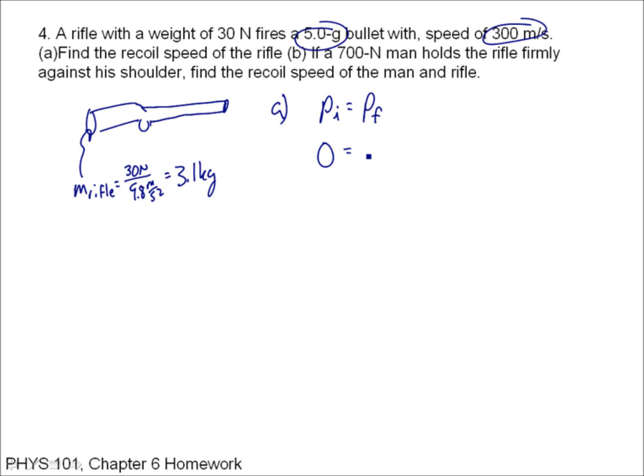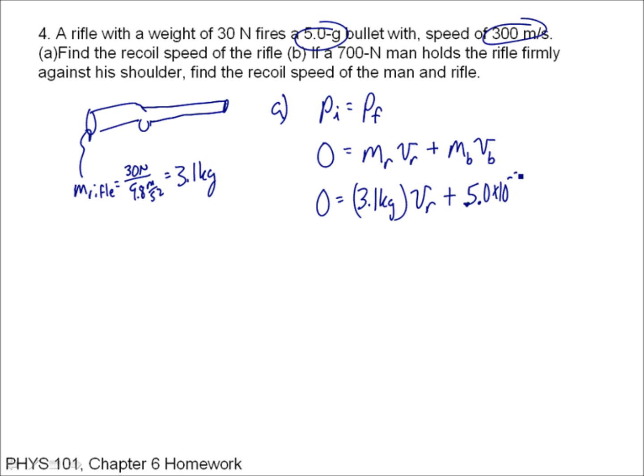So we have the mass of the rifle times the recoil speed of the rifle, plus the mass of the bullet times the speed of the bullet. I'll go ahead and put in some numbers here. The mass of the rifle we said is 3.1 kilograms. VR is what we want to know, plus the mass of the bullet is 5 grams, that's 5.0 times 10 to the minus 3 kilograms, times the speed of the bullet, which is 300 meters per second.